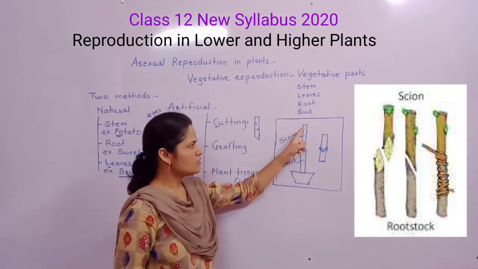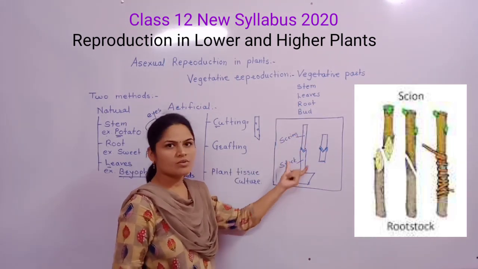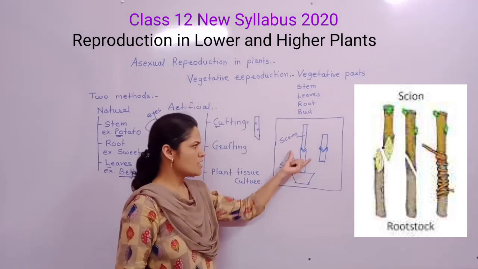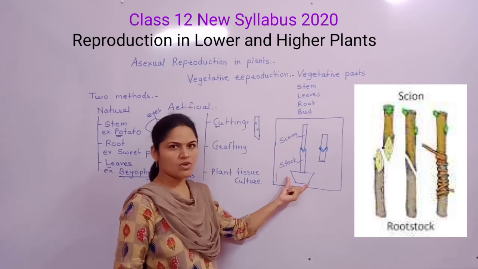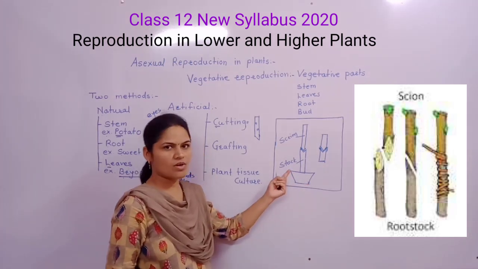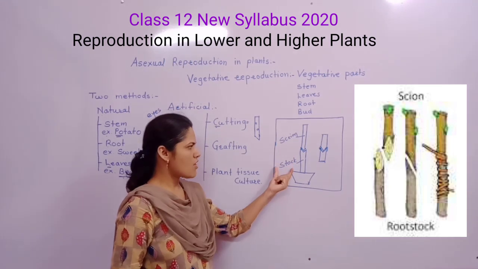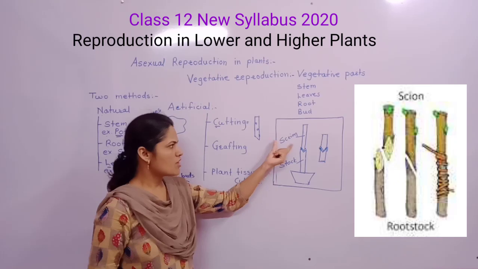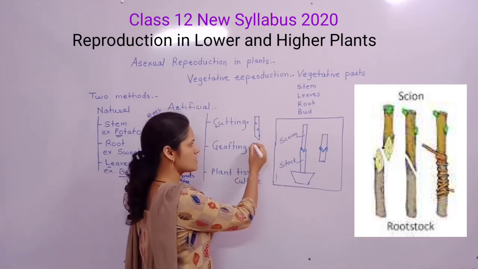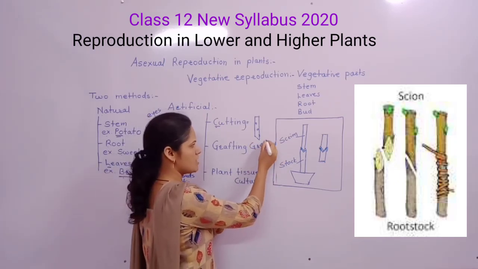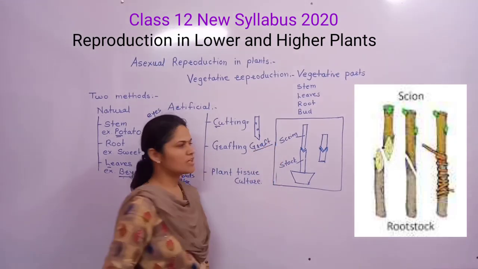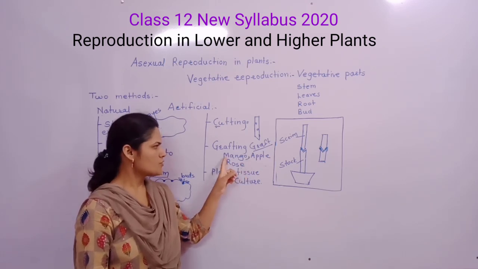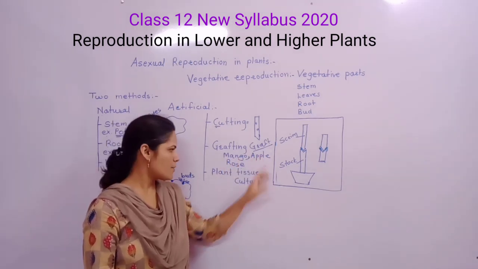The plant part which is inserted on the rooted stalk is known as the scion, and the plant part which is rooted in the soil is known as the stalk. Scion and stalk concepts are used in grafting. The scion is also known as the graft. Examples of grafting are rose and other fruiting plants like mango and apple.